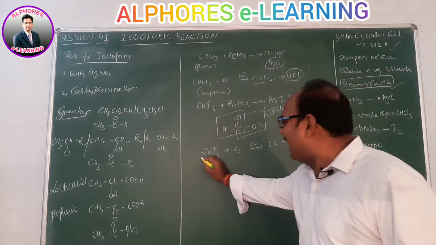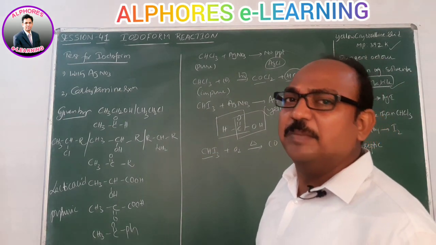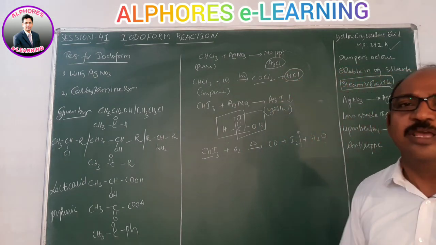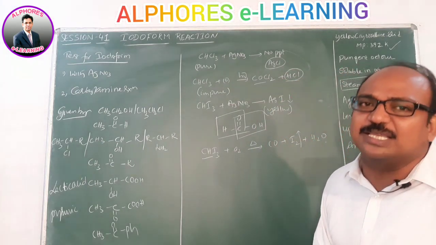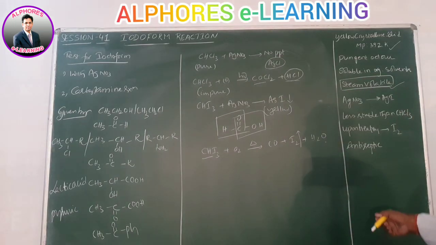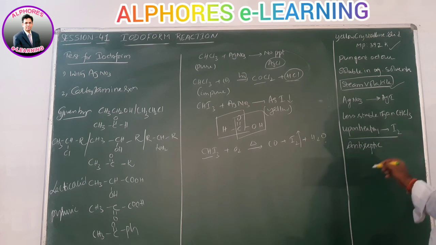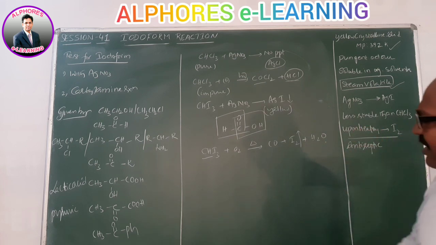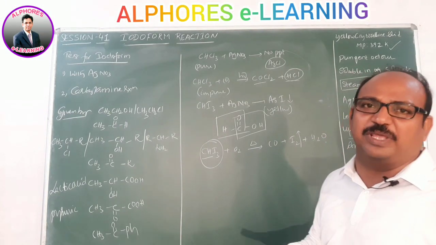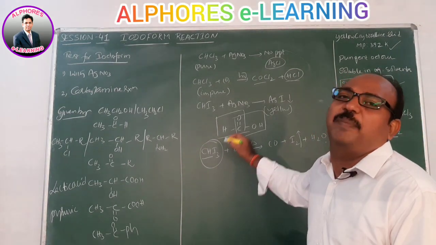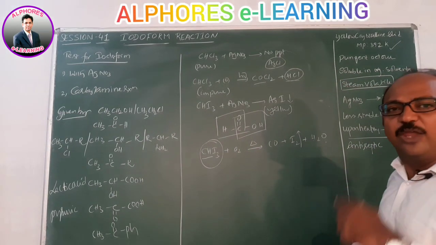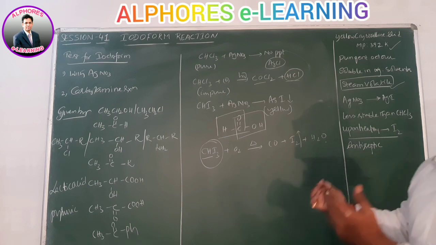Because CHI3 has a tendency to liberate iodine, this one is used for its antiseptic property, and the antiseptic property is because of iodine, not because of CHI3 itself. CHI3 itself is not antiseptic. Because CHI3 upon oxidation liberates iodine, because of the liberation of iodine it shows that antiseptic property.